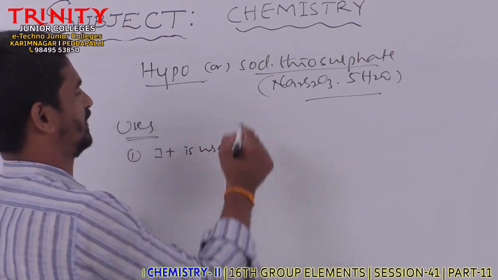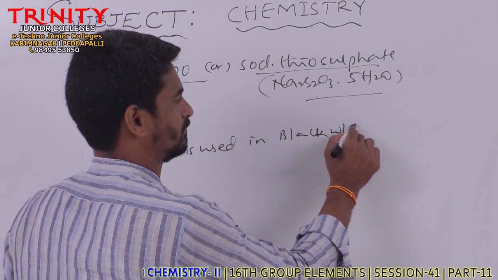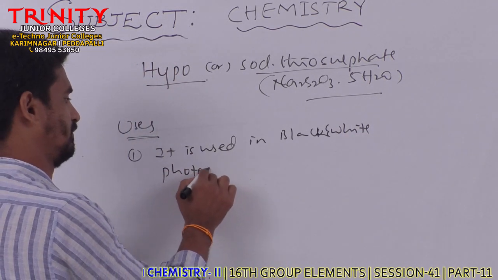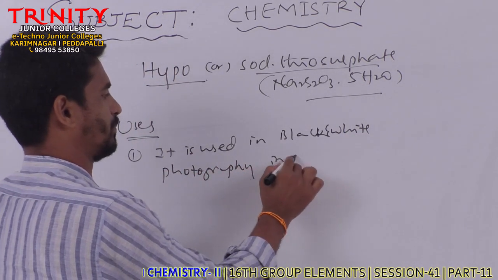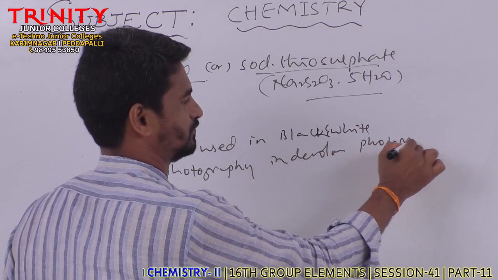Uses of hypo. It is used in black and white photography in developing of photographic film.